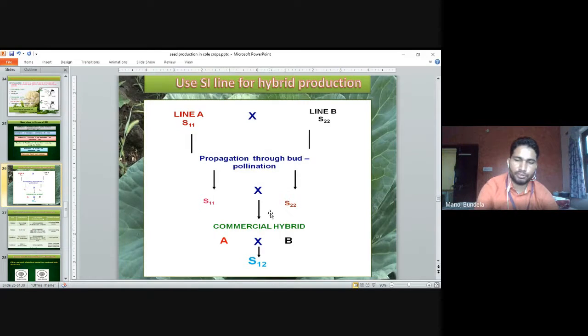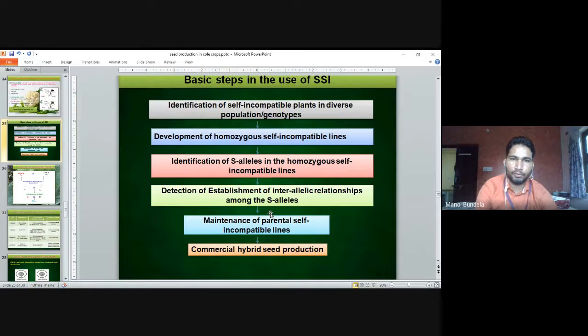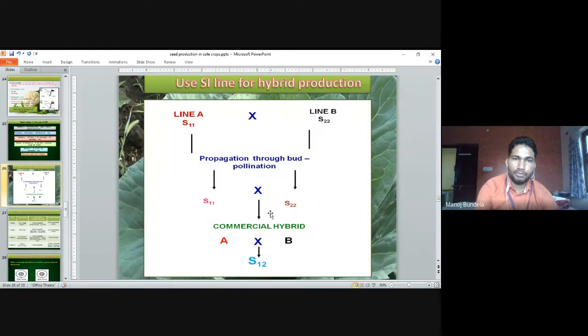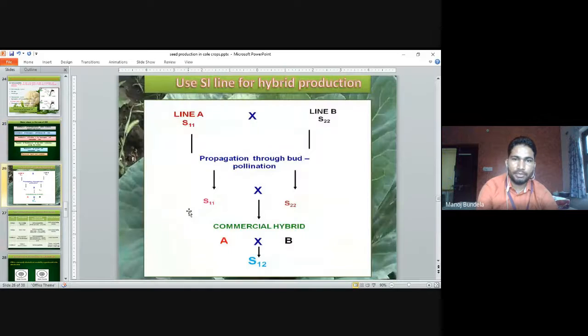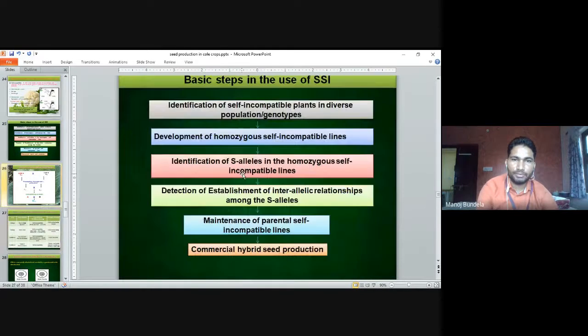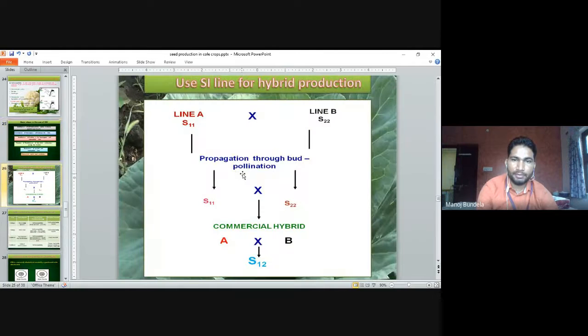For commercial hybrid production, the same steps we have to follow. We have to develop the homozygous self-incompatible lines. After that, next is identification of S alleles in the homozygous lines. In this, we have to identify the S alleles. After that, the next step is establishment of the interallelic relationship, then maintaining the parental lines.